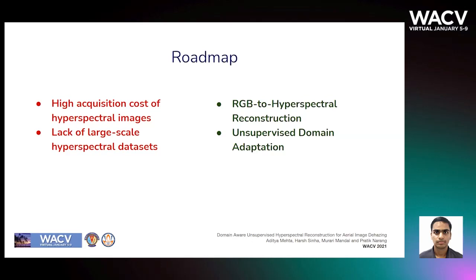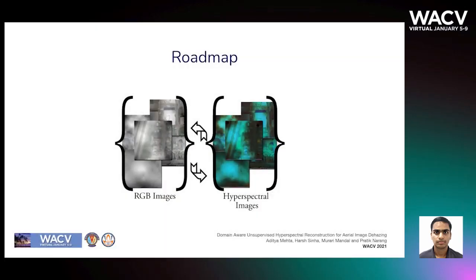As the problem of hallucinating a plausible spectral signature is under-constrained, we reformulate the reconstruction task as a spectral reflectance interpolation problem. The hyperspectral images are reconstructed from RGB images without paired image examples using unsupervised domain adaptation. The algorithm is based on the assumption that there is a rich underlying spectral dictionary that can be used to reconstruct novel hyperspectral images.